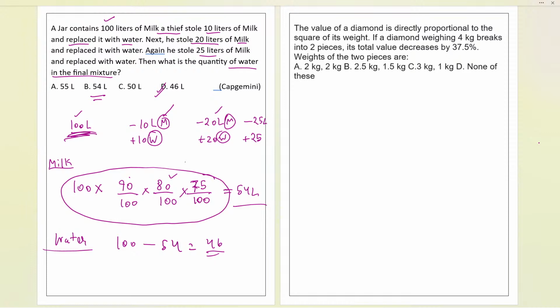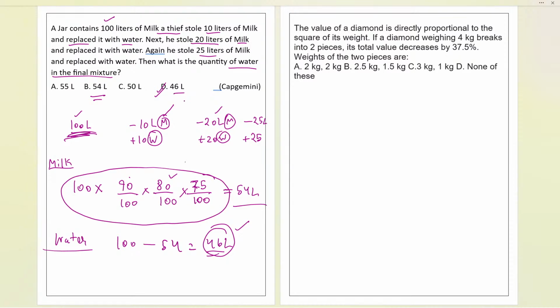Yeah, definitely correct. We'll be finding the remaining milk, correct, yes. But water was asked. I've shown you for milk and water, both of them. Directly you can find for water also, no? Now 46 liters of water. Okay, the time is up already. The water was basically 46 liters, so at last we basically calculated 46 liters over here.